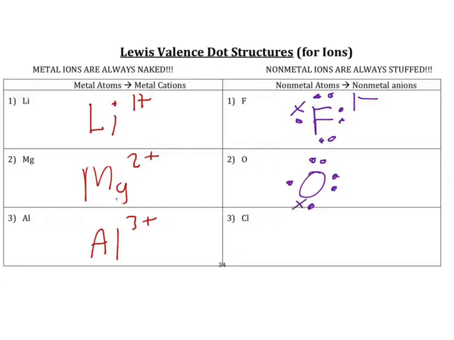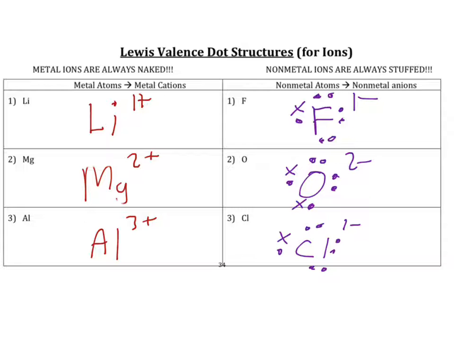This one will gain 2 and become a 2 negative. Chlorine, again, has 7, just like fluorine. It will gain 1 electron and become a 1 negative. So again, however many valence electrons a nonmetal has, it will gain whatever it needs to get 8. For metals, it will lose whatever it needs to not have any.